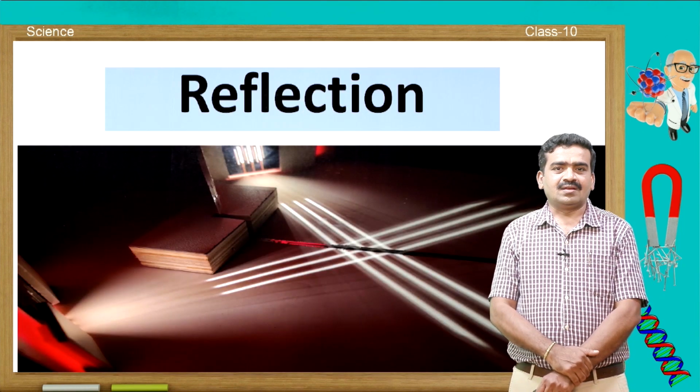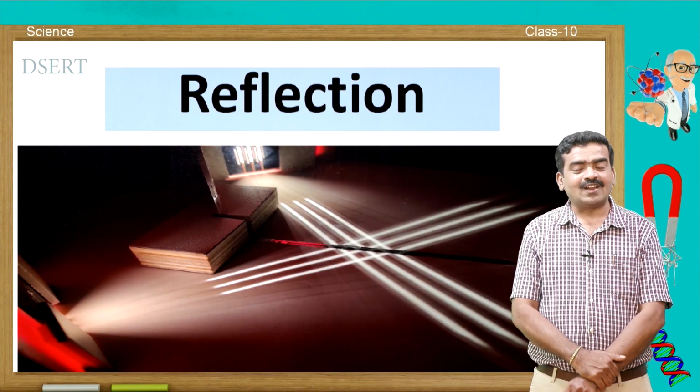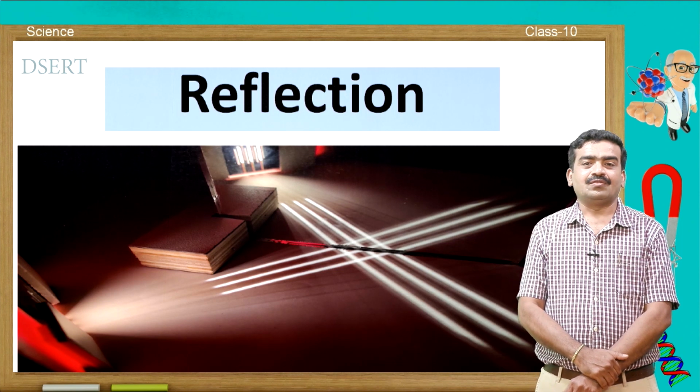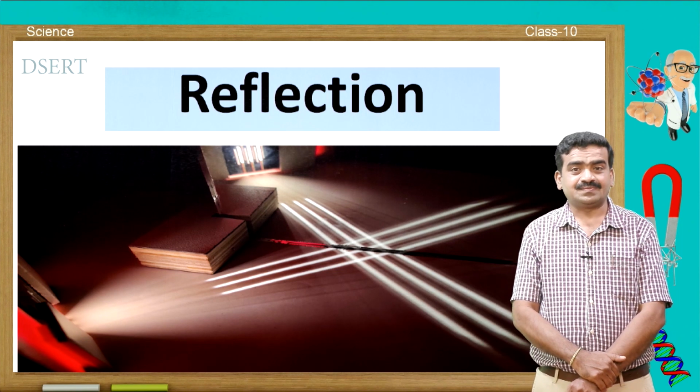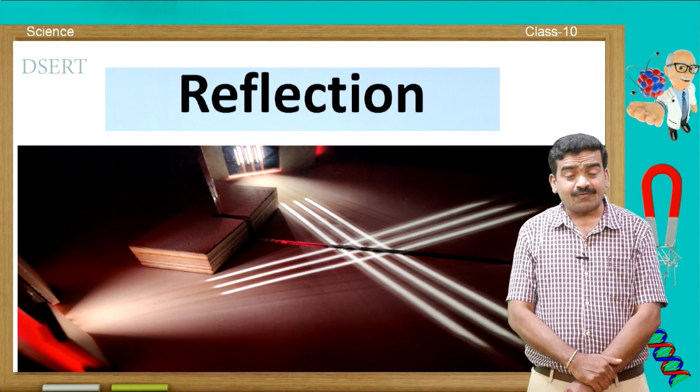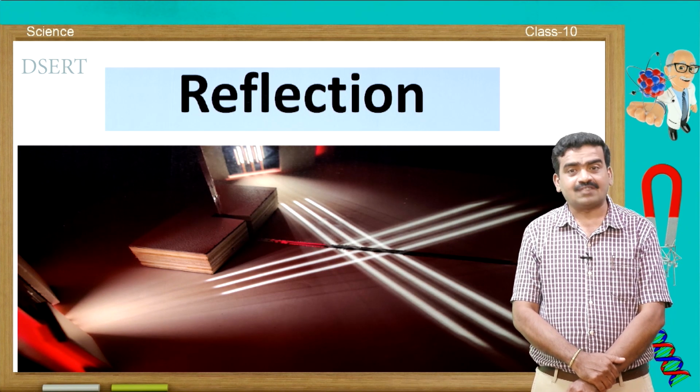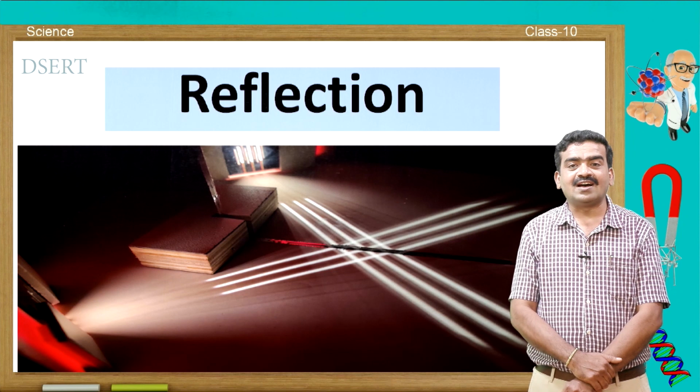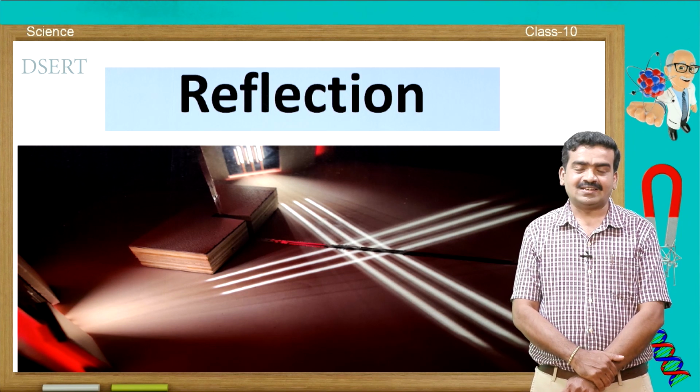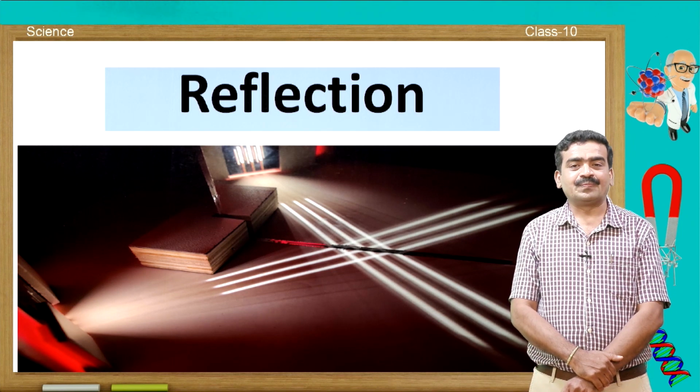I already told you reflection takes place when light falls on an object, it bounces back from the object or from the surface. This phenomenon is nothing but reflection of light. This is known to you.